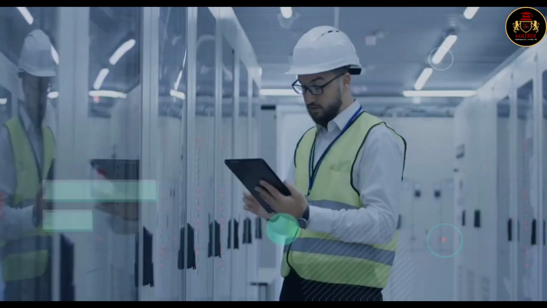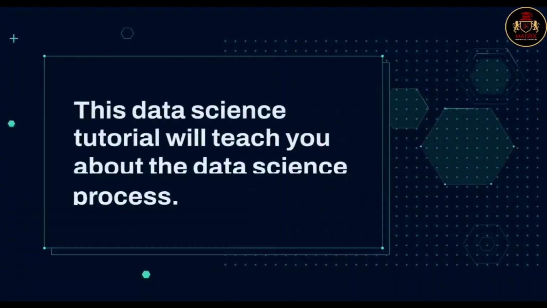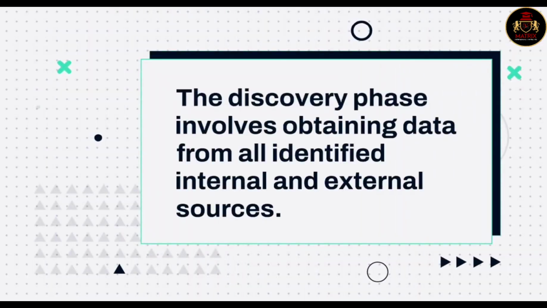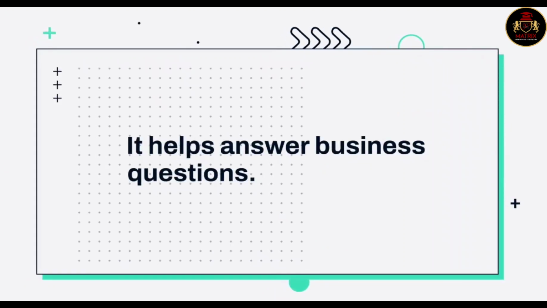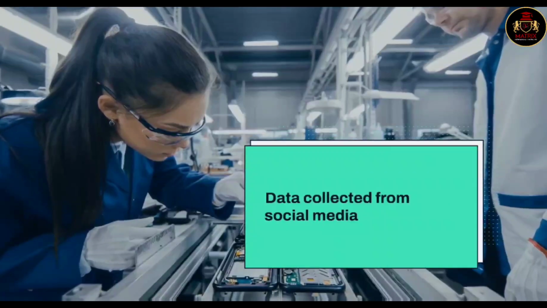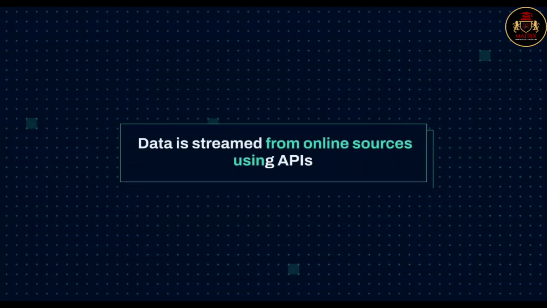Data science process. This data science tutorial will teach you about the data science process. 1. Discovery. The discovery phase involves obtaining data from all identified internal and external sources. It helps answer business questions. This is the data: reporting from web servers, data collected from social media and census datasets. Data is streamed from online sources using APIs.